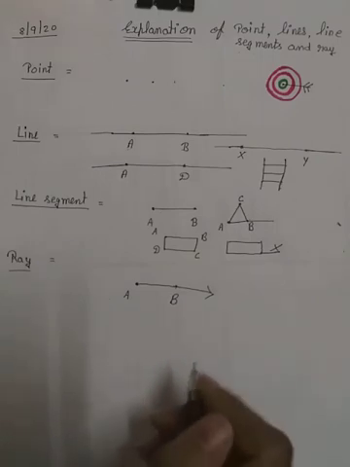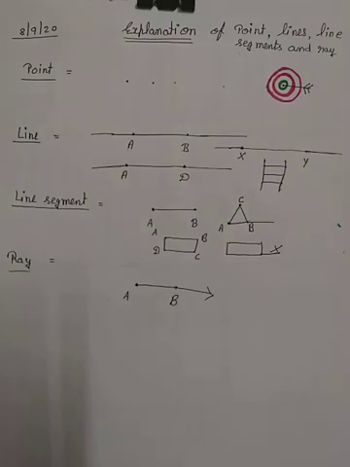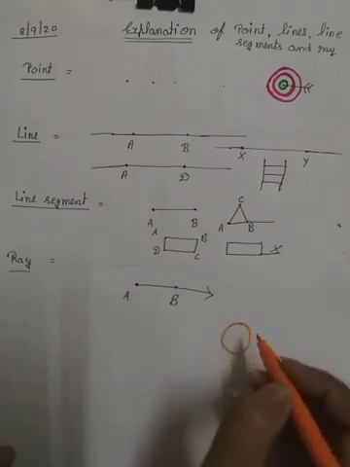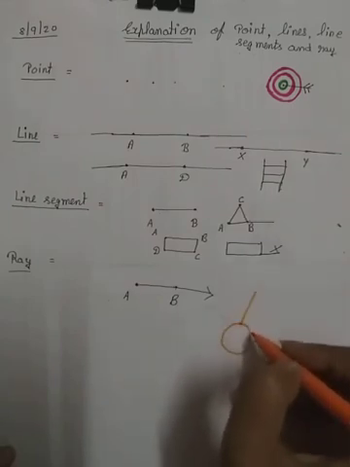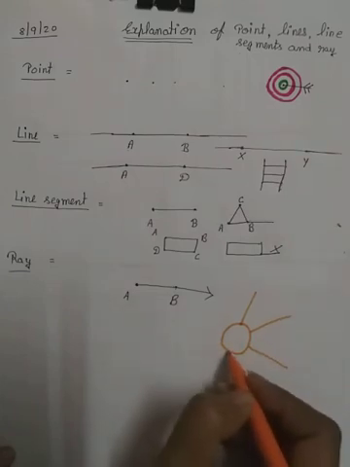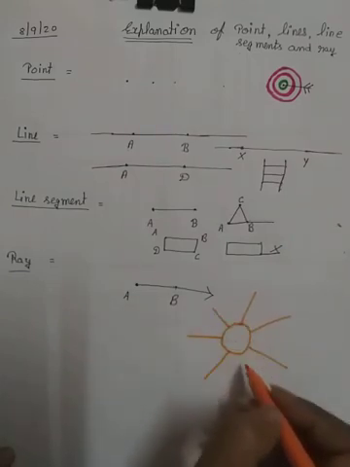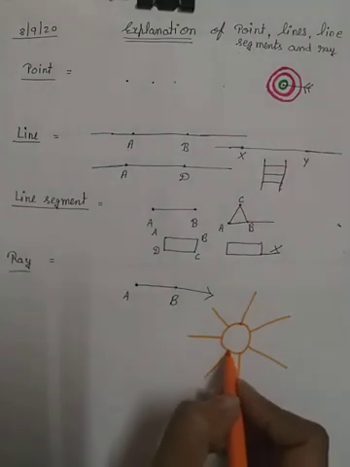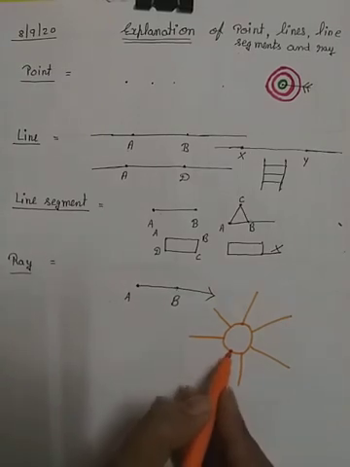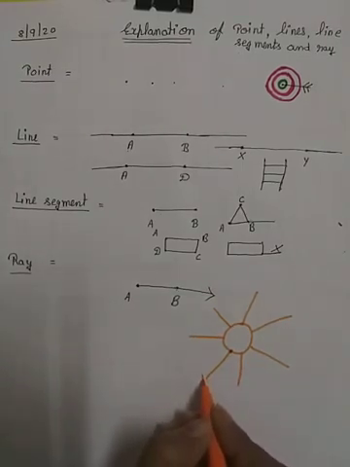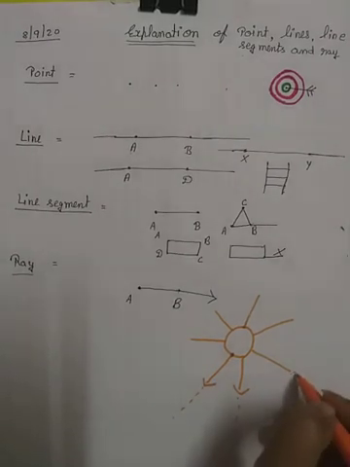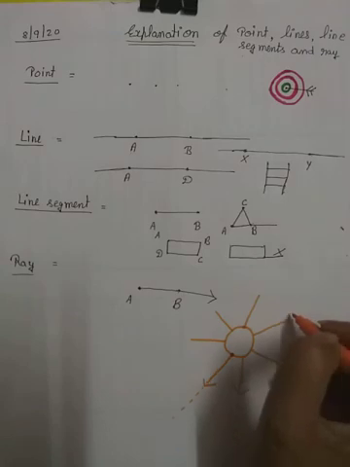For example, we have the sun. In the sun we can see an example of rays. In a sun ray we have one end point and the next point is extendable. That means we can extend more and more.